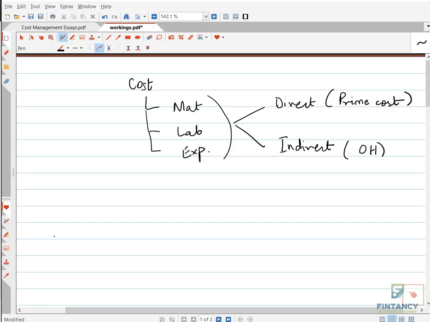Like I have mentioned already here, there are three types of costs: material, labor, and expenses. They can be direct, meaning prime cost, or they can be indirect, meaning overheads. Now see, we have different types of costing methods. The costing methods can be, like, absorption costing,